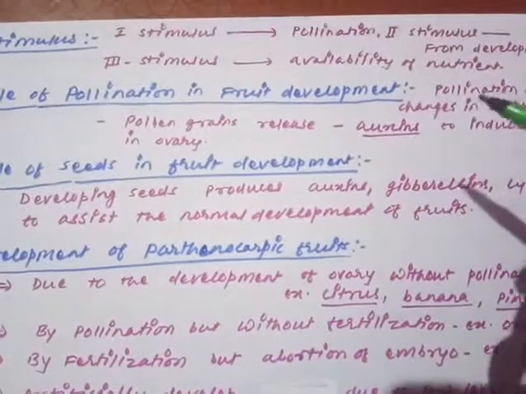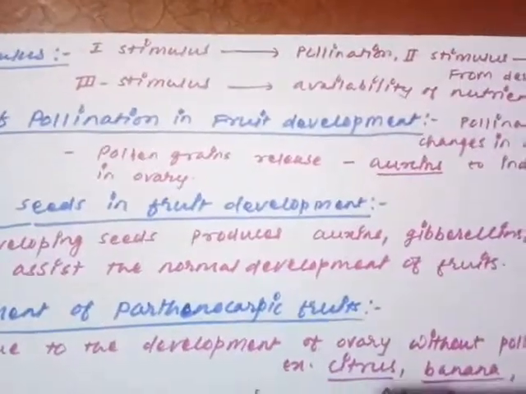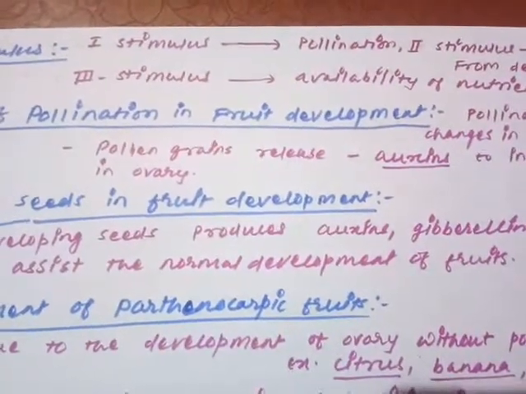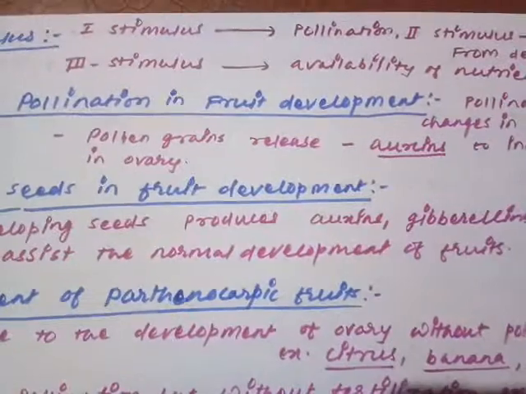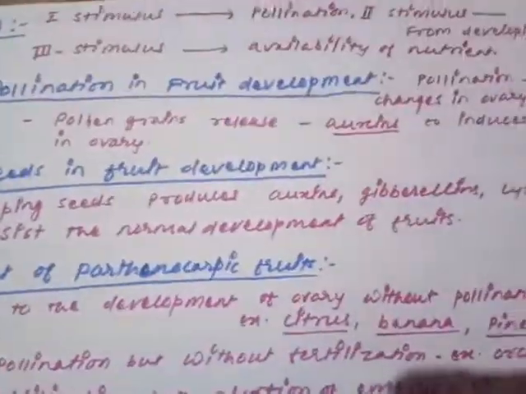Which are going to promote the development of fruit. The first stimulus is produced or given by the pollination. As soon as the pollination occurs, the development of fruit starts. We'll see how the pollination will help in the process of fruit development.